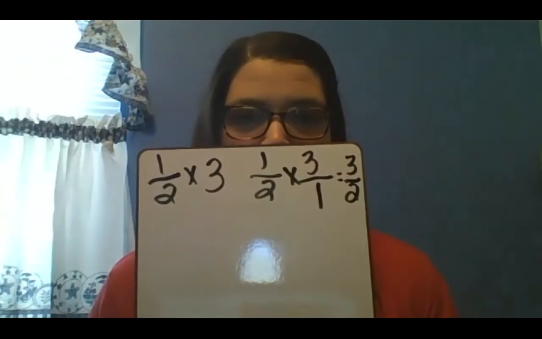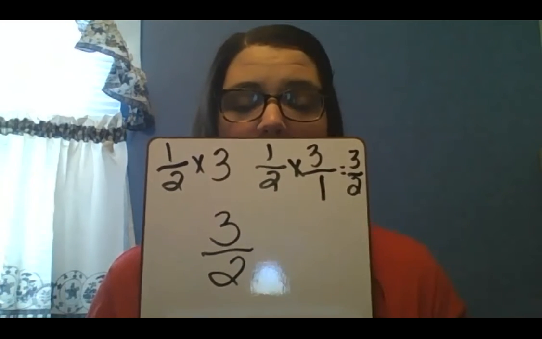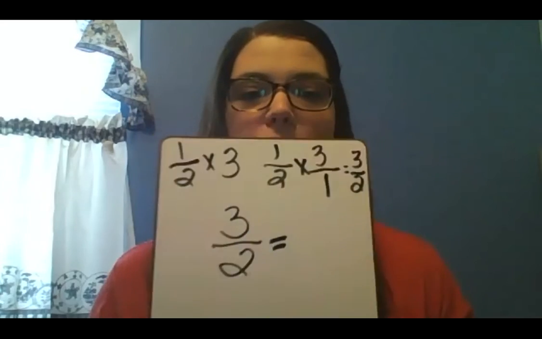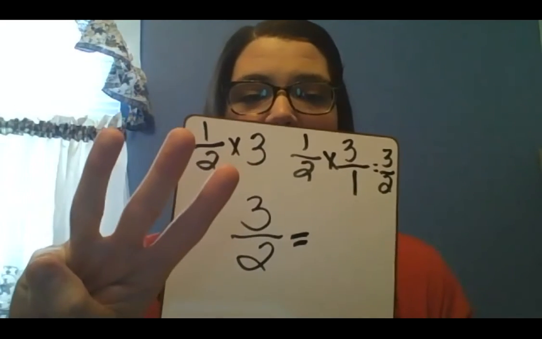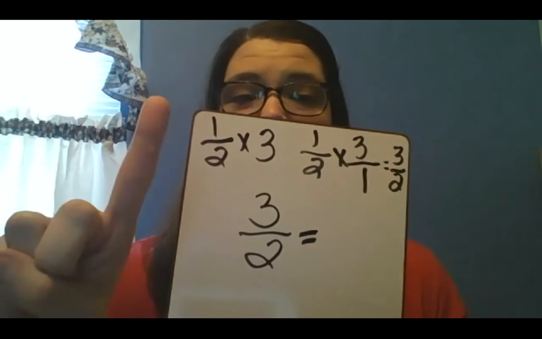And then you're going to do 2 times 1 on the bottom. 2 times 1 is 2. That gives you 2 for your denominator. So then you have, as your answer, 3/2. So you could say you could use 3/2 of a teaspoon of baking soda, but we know that 3/2 will simplify. So we need to think, how many times can 2 go into 3? So I have 3. How many times can I get 2 out of it? I can get 2 out of 3 1 time.